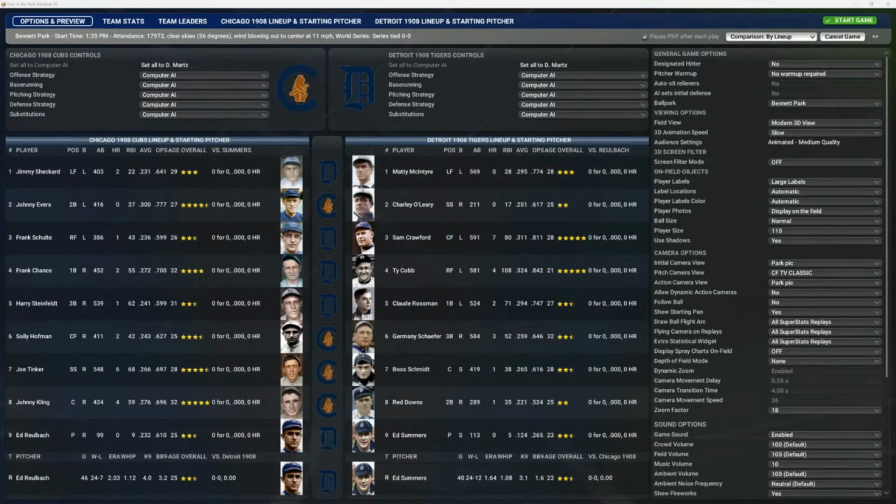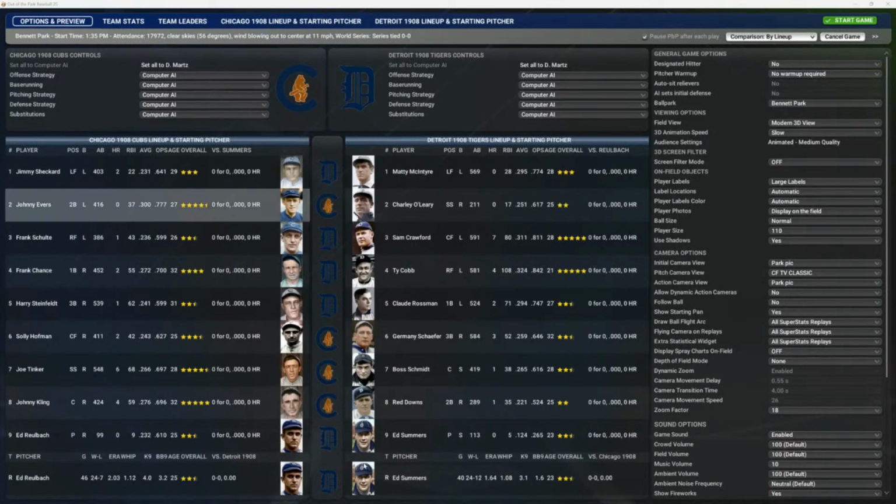Just want to make sure this is the right starting lineup. Don't want to have a mess up before we get started here. Just to make sure. And we're good to go.